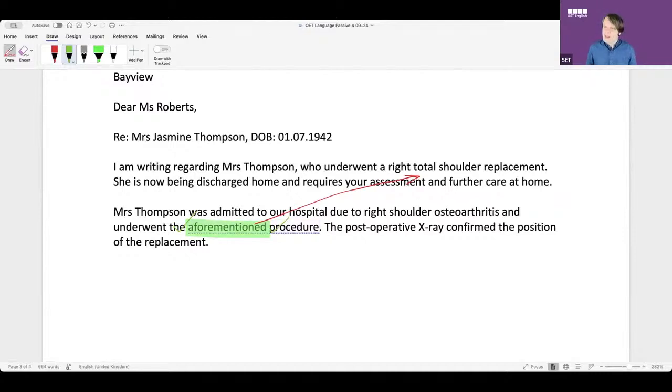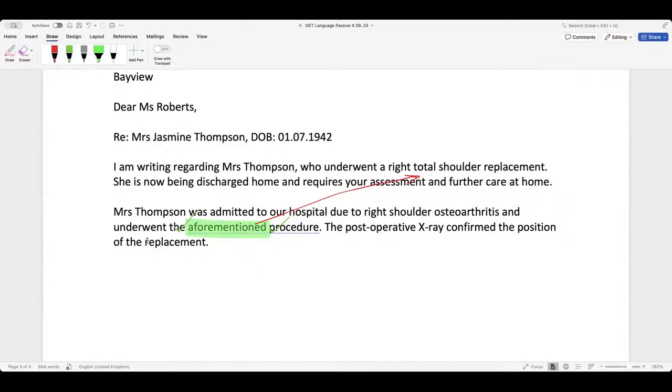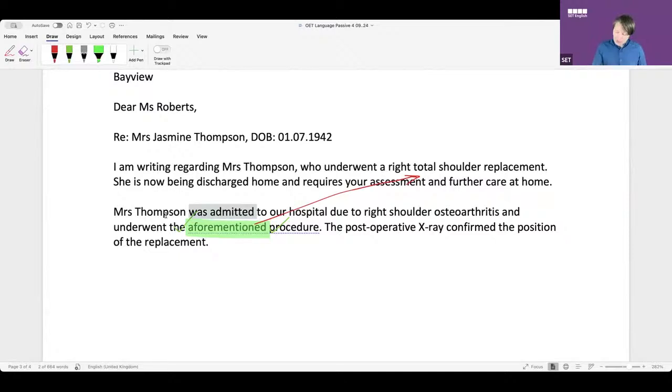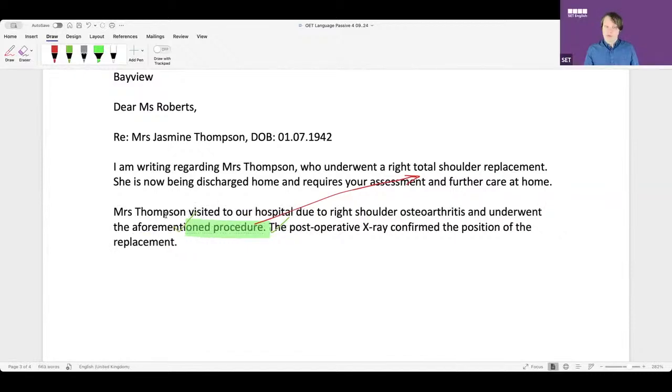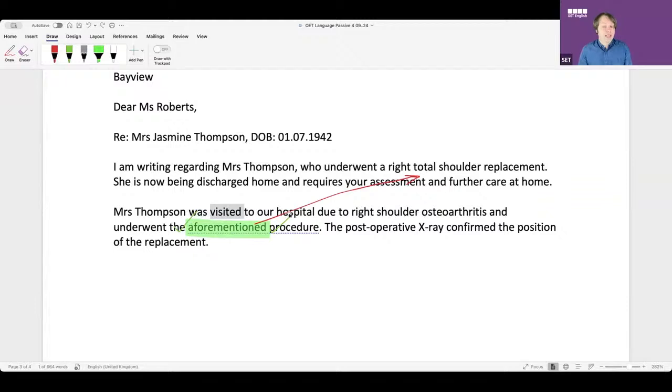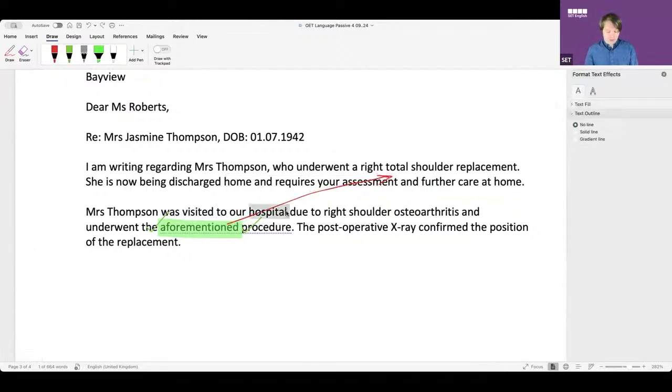Okay. Is there any passive here? Carmen, do you see any passive in this sentence? Was admitted. Yeah, so this is probably the most famous use of passive, guys. If I change the verb to visited, is that correct? No. Why? No B word. Mrs. Thompson visited to our hospital, no. If it's visit, it should be the active voice, right? Usually we use visited for clinic, exactly. So visited is for the clinic usually.